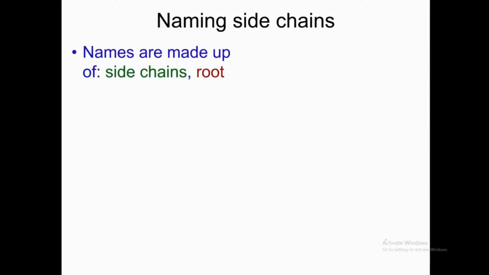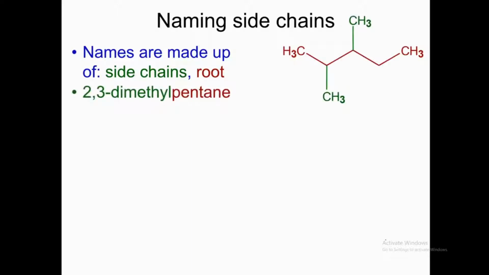Naming side chains. Names are made up of side chains and root. Like this is a compound. So 2,3-dimethylpentane will be the name. We will start numbering from this position: 1, 2, 3, 4 and 5.